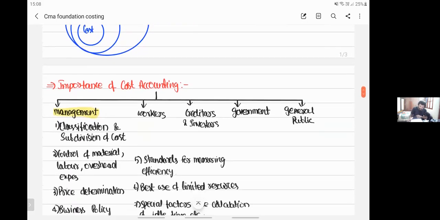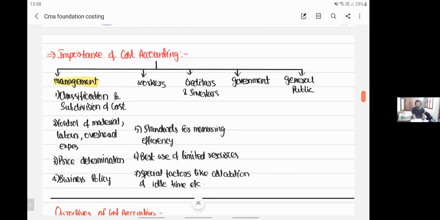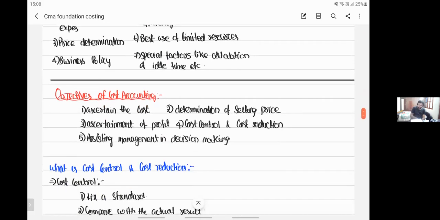Then we started the importance of cost accounting. We have seen there are five major parties for whom cost accounting is important: management, workers, creditors and investors, government, and general public. Next, we went ahead to understand the five objectives of costing: ascertainment of cost, determination of selling price, ascertainment of profit, cost control and cost reduction, and assisting management in decision making.